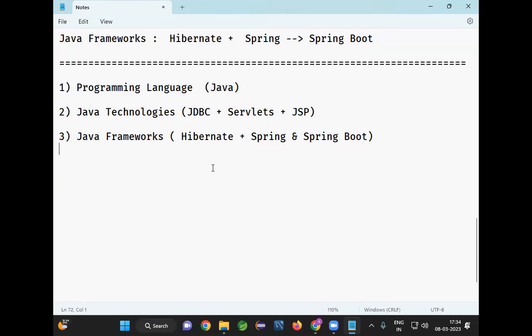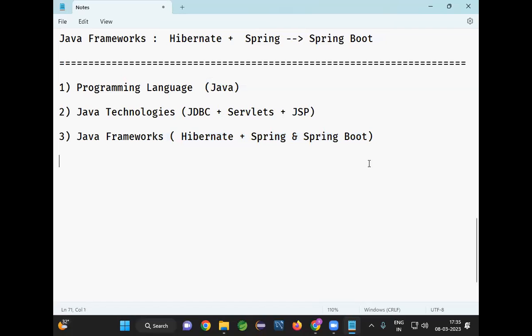When you attend the interview, they will be asking questions on Java, and they will be asking questions on Hibernate, Spring and Spring Boot. These concepts are very rare. One or two questions they may ask from JDBC and servlets. 99% of the questions will be asked from Java plus frameworks only.